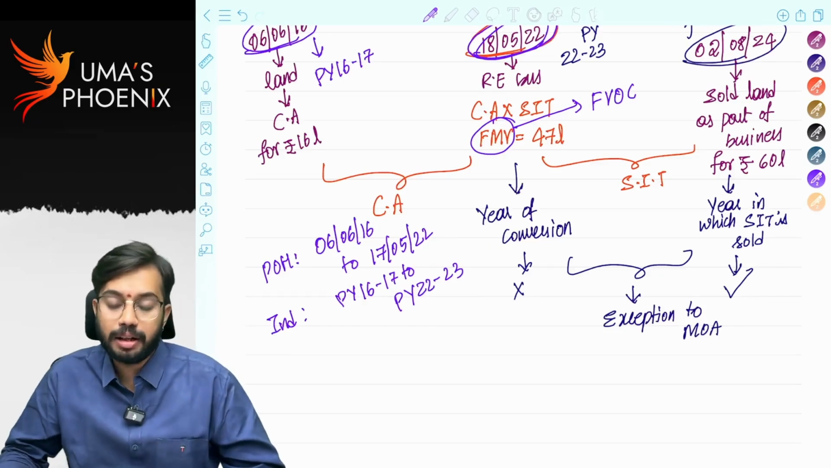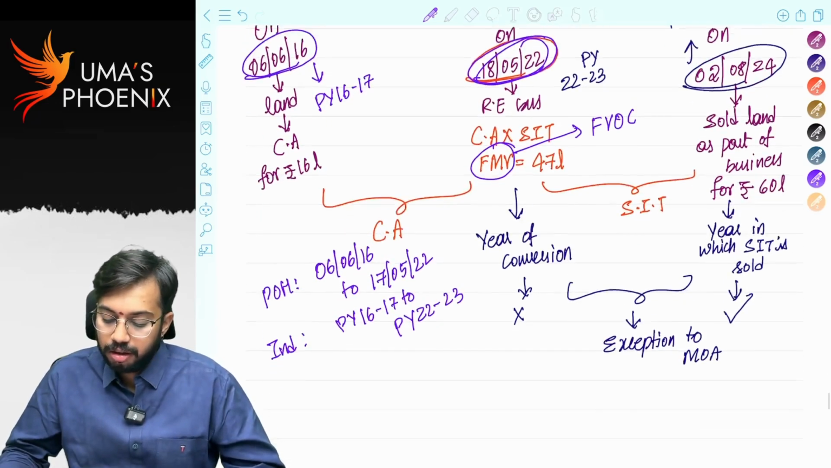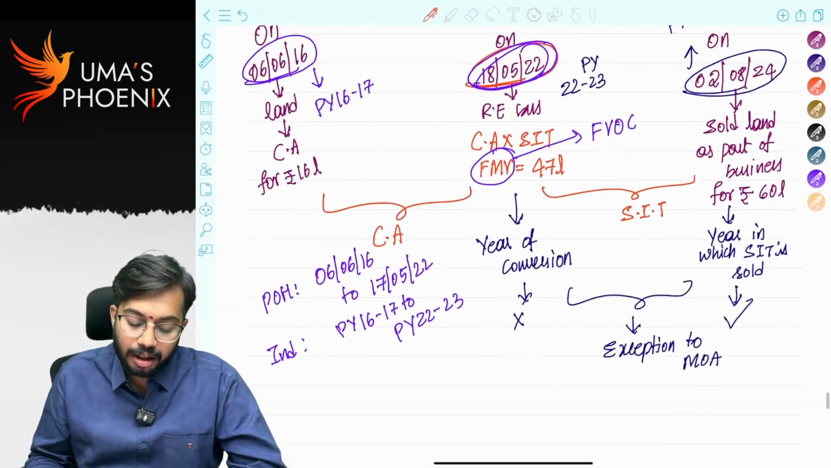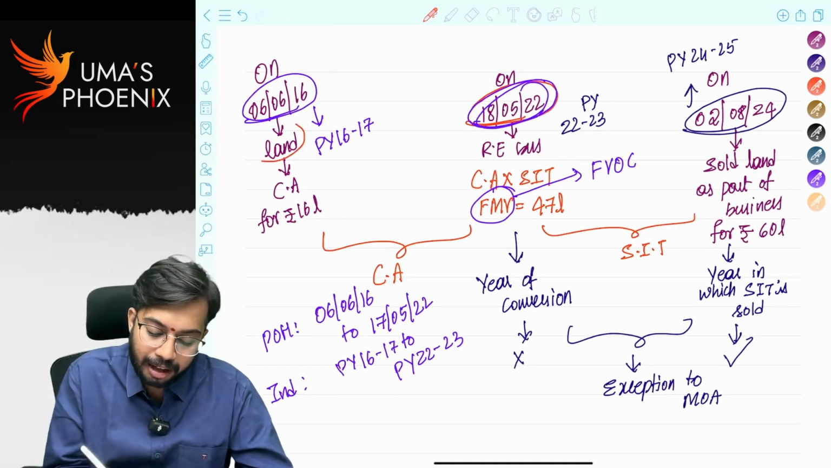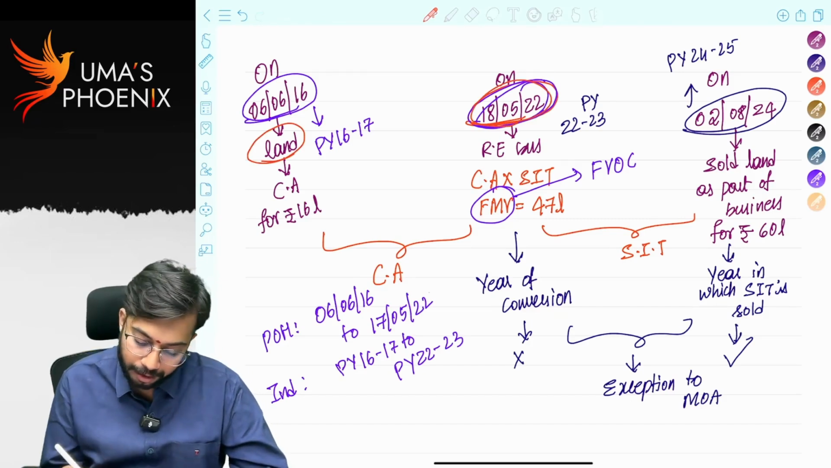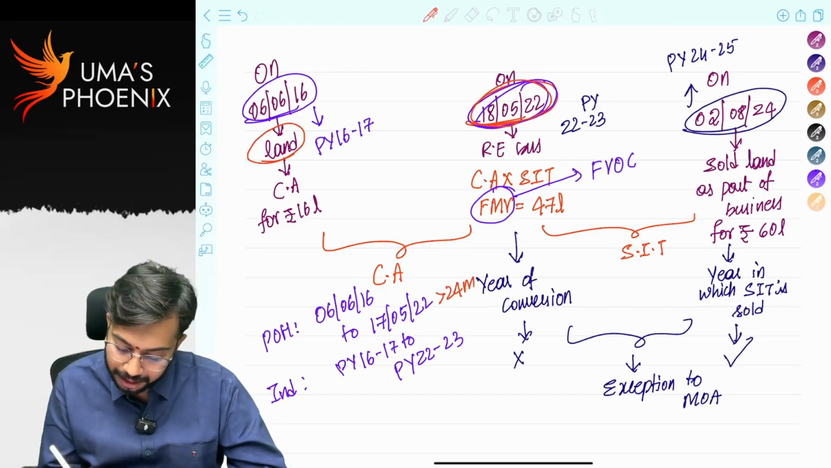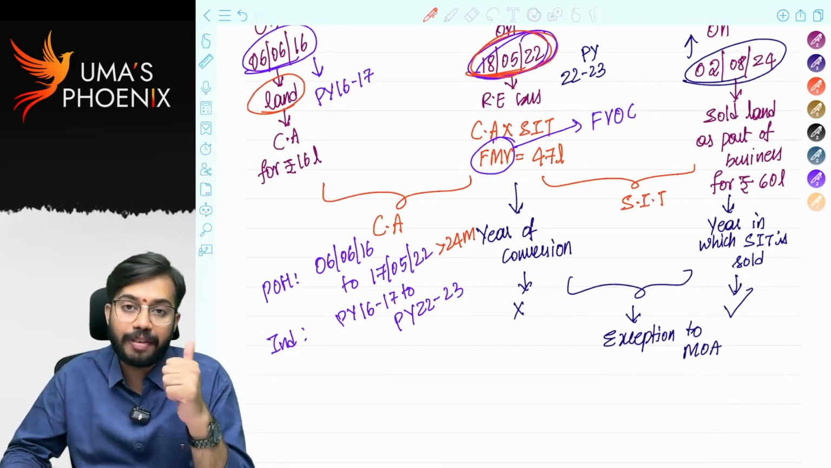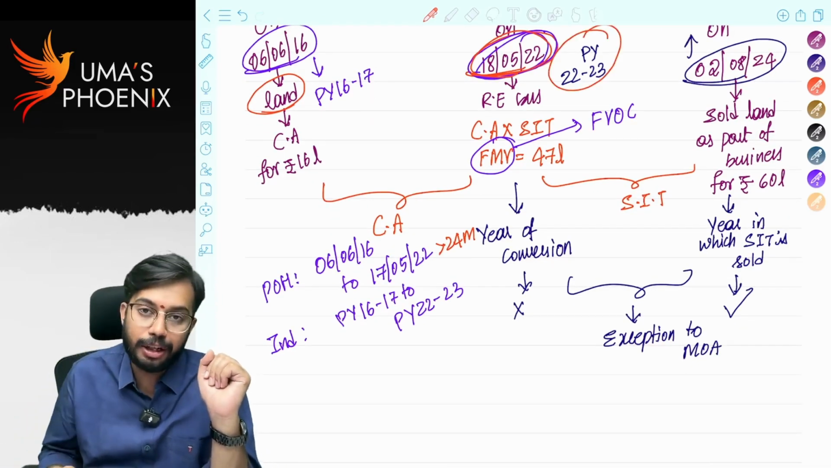Are you able to understand? So, shall we calculate capital gains? Obviously, land is held for more than 24 months. Period of holding is greater than 24 months. It is classified as long-term capital asset. So, what is the year of transfer? Year of transfer is 22-23.